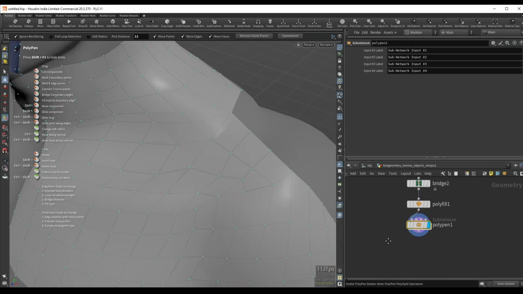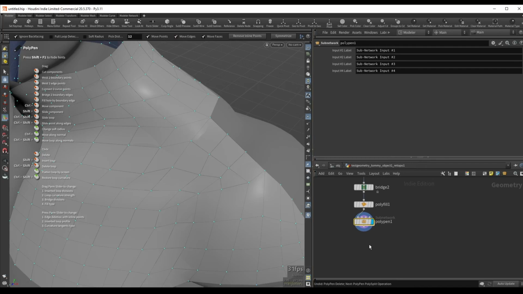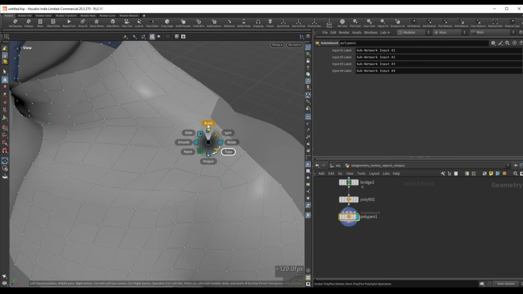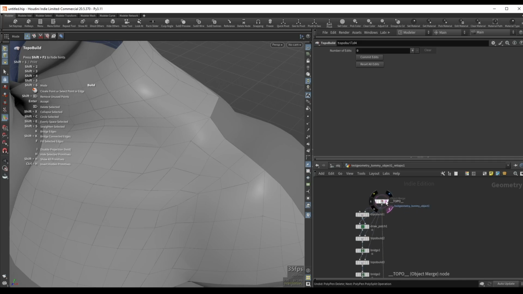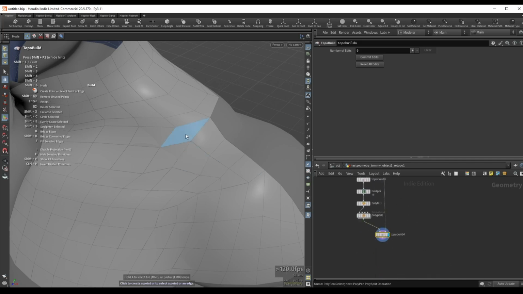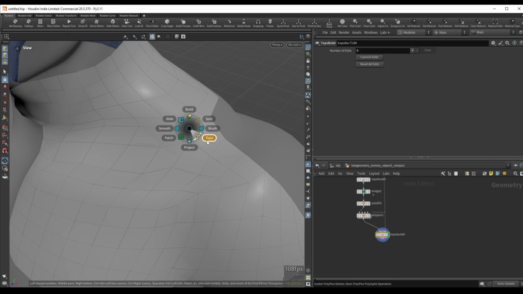So we can also see our Polypen over here, and watch what happens when we go back. If I press Alt W and we go back into build mode, this topo build node that we added will reference our original mesh all the way up here to the top. This is our high resolution mesh, and we are always going to reference this mesh as long as this topo icon here is highlighted.